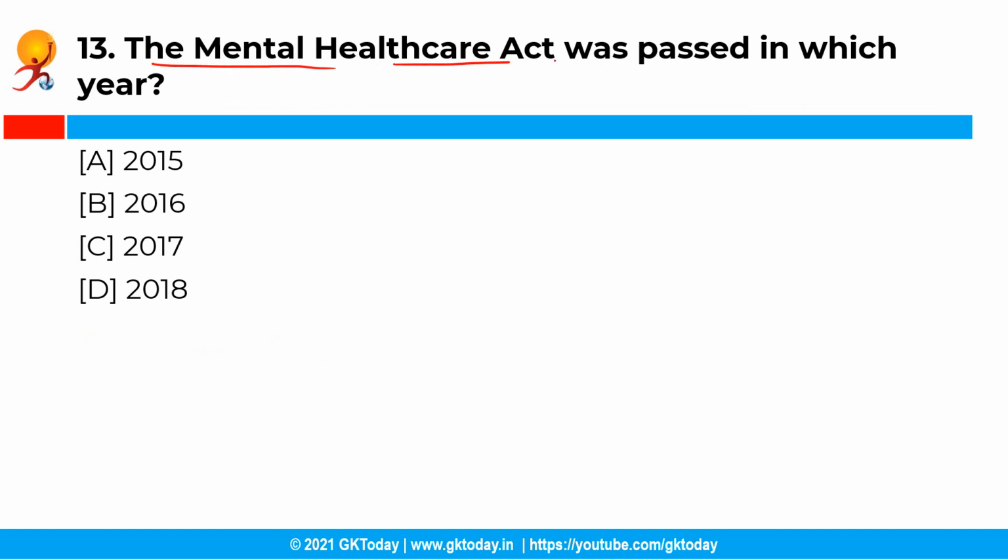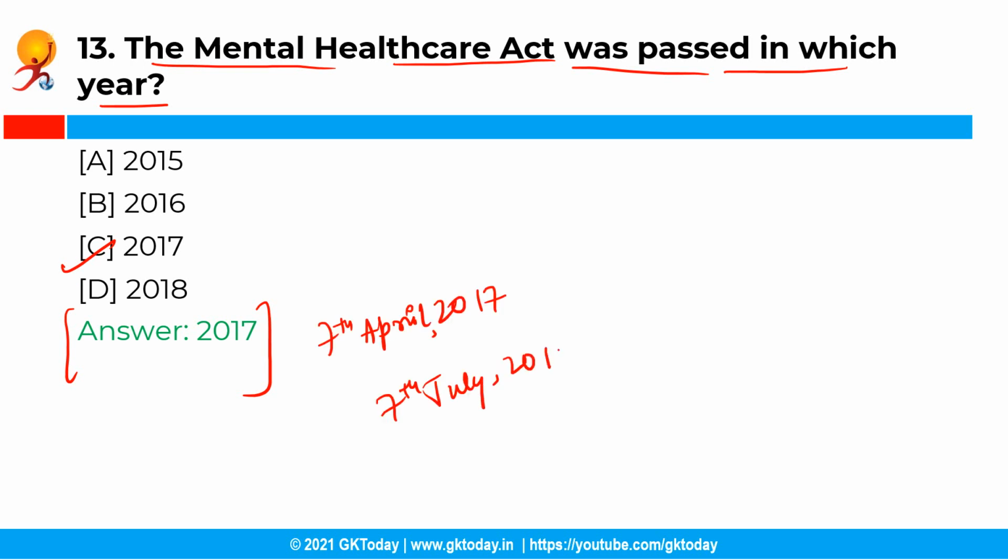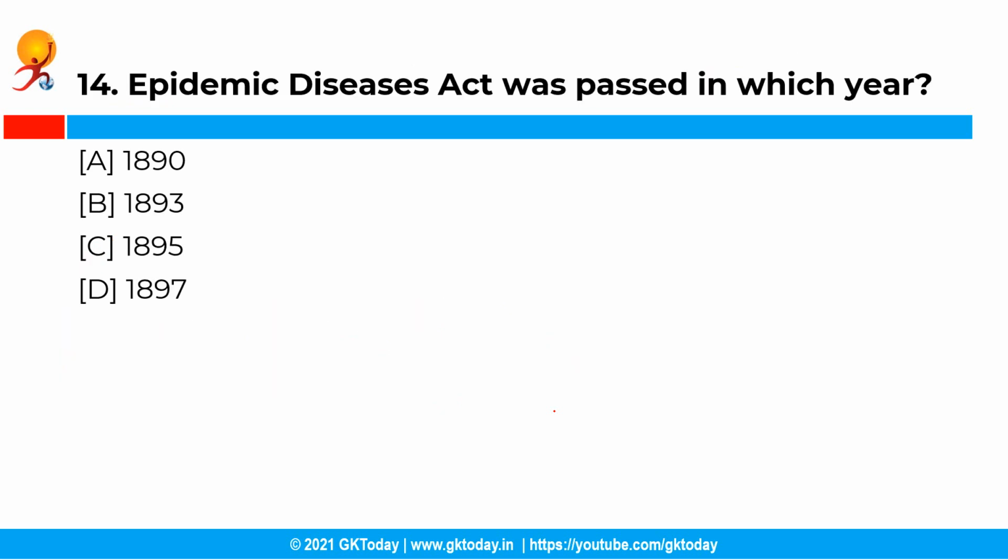So the Mental Health Care Act was passed in which year? Now you have the following options and the correct answer is option C, that is the year 2017. So the Mental Health Care Act was passed on 7th April 2017 by the Parliament of India and it came into force on 7th July 2018. The Mental Health Care Act of 2017 aims at decriminalizing the attempt to commit suicide. Moving ahead with the next question.